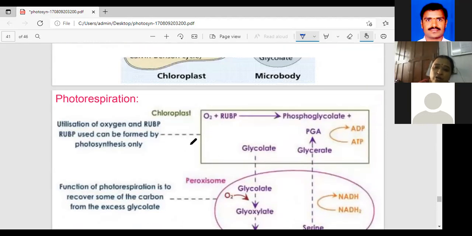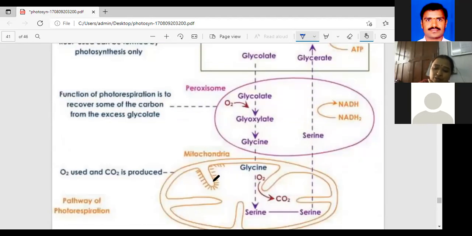That's why I explain the CPM party. How many cell organelles are involved in this cycle? Three. What are they? Chloroplast, peroxisome, mitochondria. Remember the CPM party.